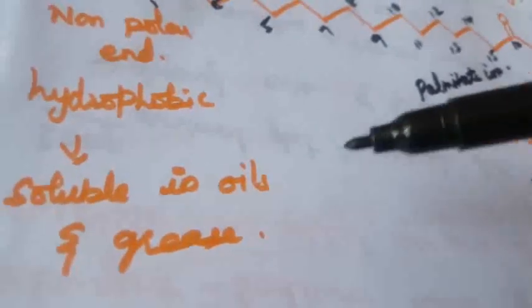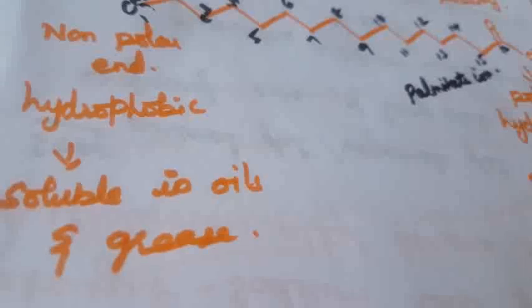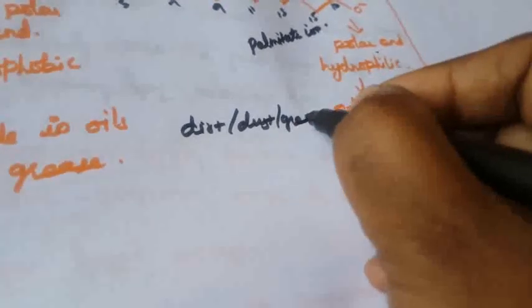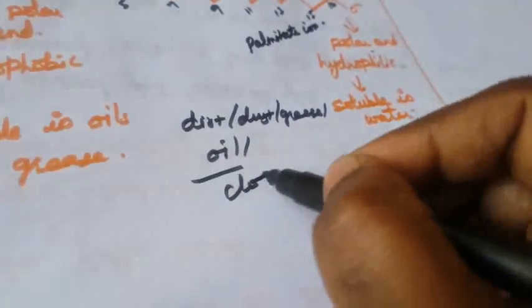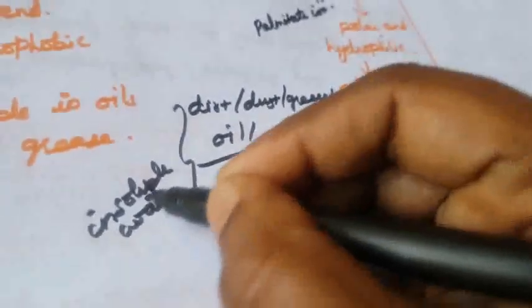So now, what is the mechanism that takes place? The dirt on the cloth is due to the presence of dust particles, mainly dirt, dust, grease or oil. These are all present in the cloth, right? So these are all insoluble in water. So what will happen?